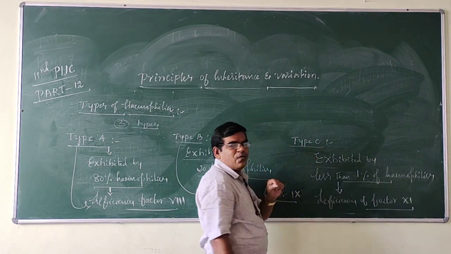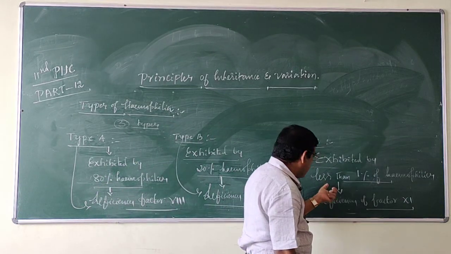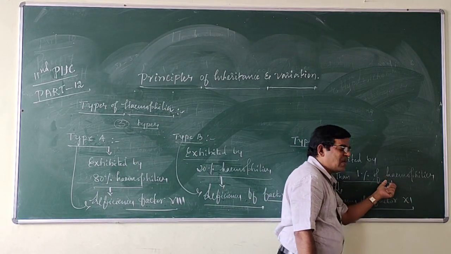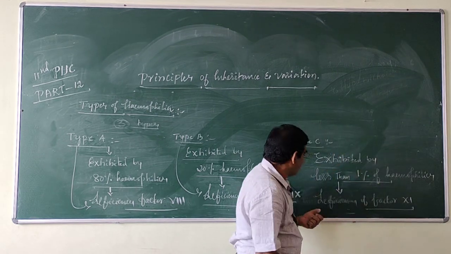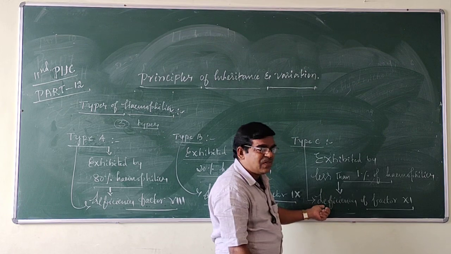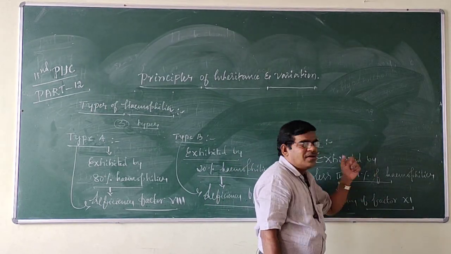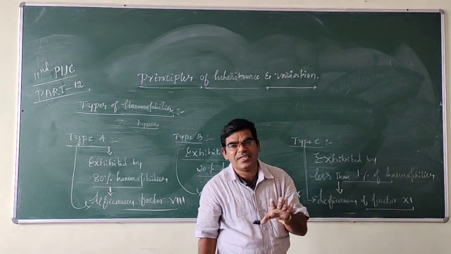Then type C hemophilia. It is exhibited by less than 1% of hemophilics. It is due to deficiency of factor 11 in the blood.